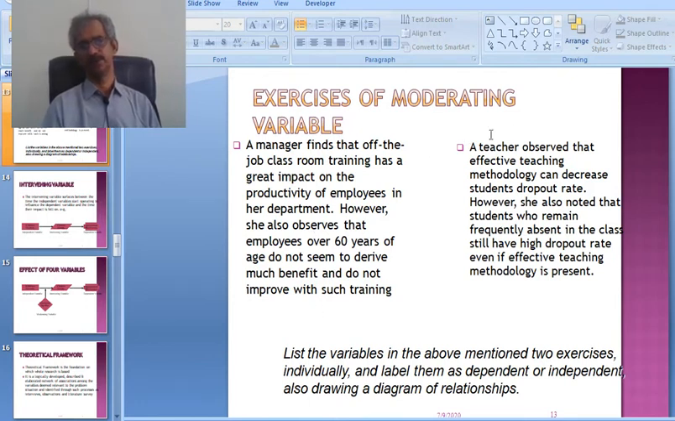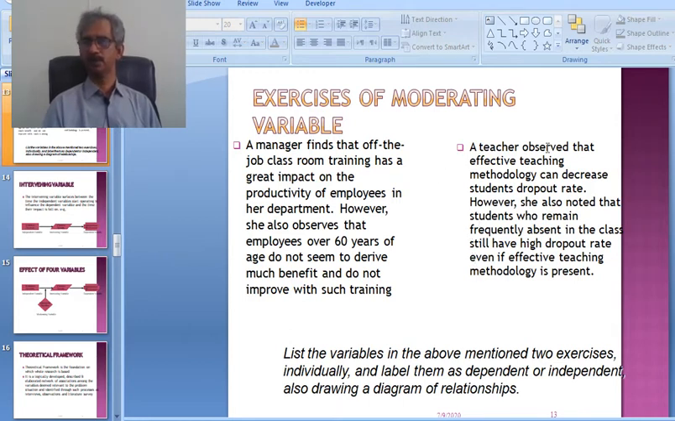is the moderating variable. A teacher observed that effective teaching methodology can decrease students' dropout rate. It means another practical example of a moderating variable. A teacher observed that effective teaching methodology can decrease students' dropout rate. However, she also noted that the students who remain frequently absent in the class still have a high dropout rate, even if effective teaching methodology is present.